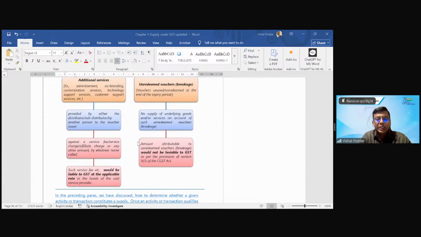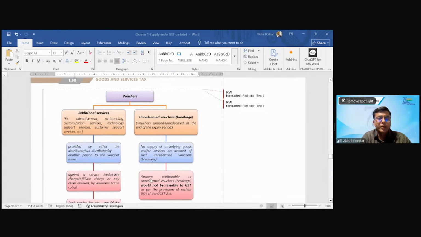Now, this point is again important, which is mentioned over here. That is,